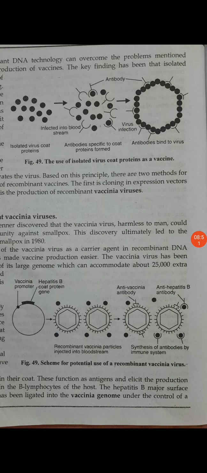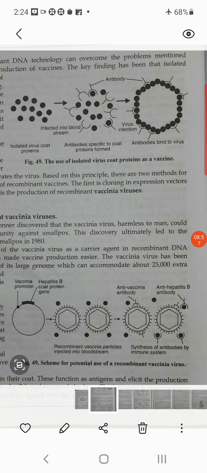So here we have to introduce that particular protein coat gene into the vaccinia virus, and vaccinia virus itself is not any disease producer, but when it gets inside the body, its presence stimulates our body to produce antibodies against the hepatitis virus.